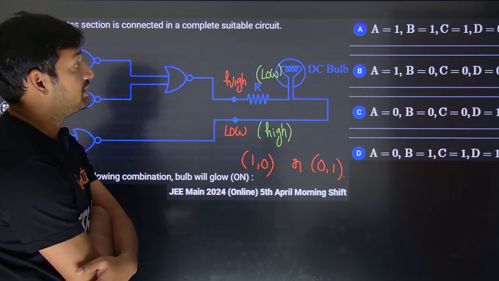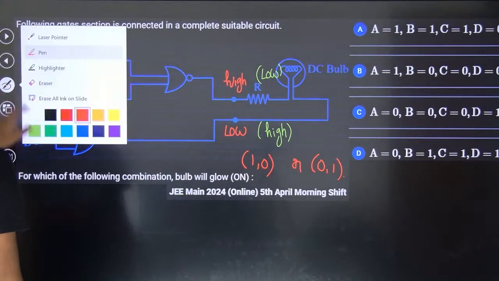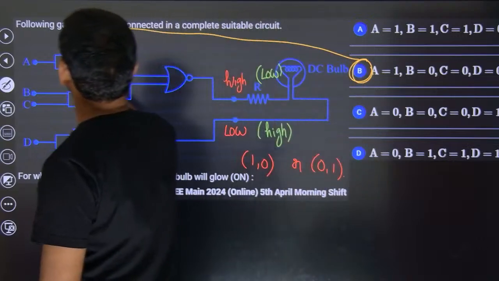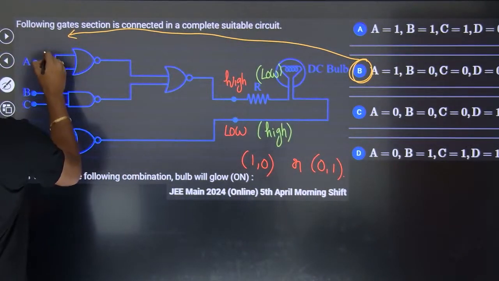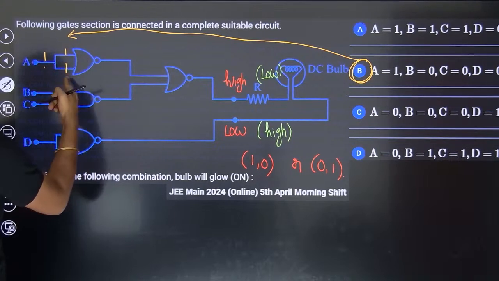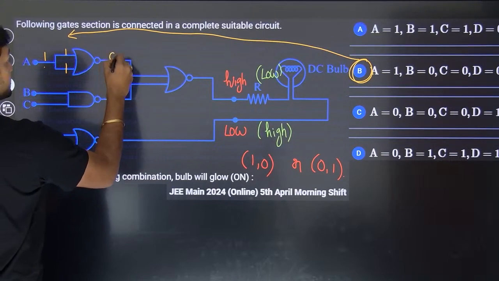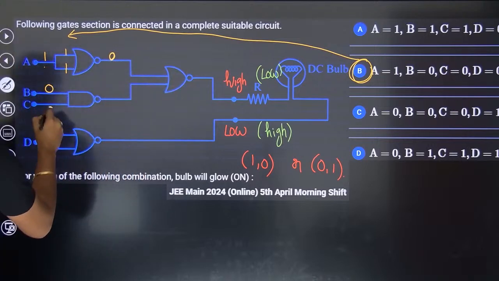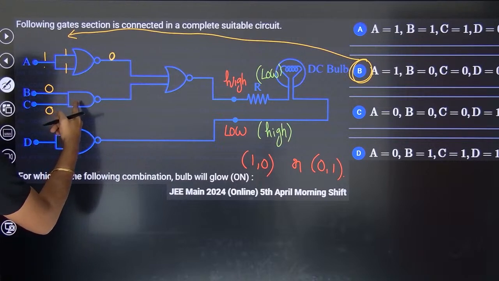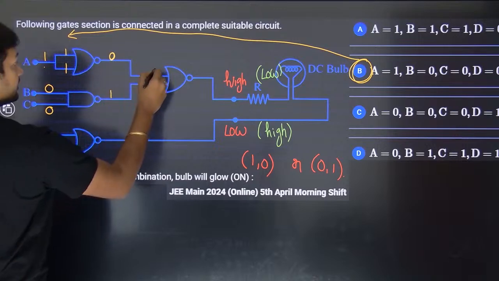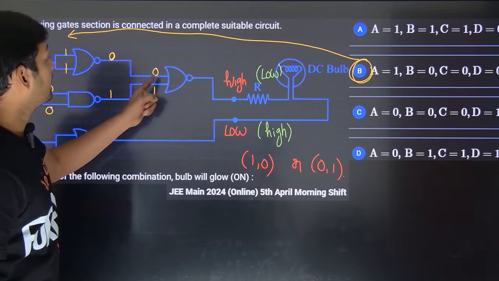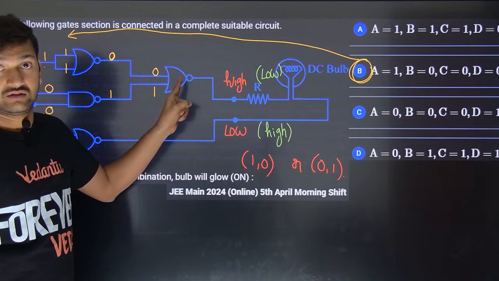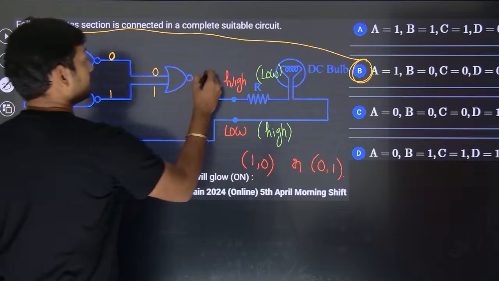I'll check option B, man. When I check for option B, let us take it here. A is 1, right? So 1, 1 as it is NOR gate, 1 plus 1 should be 1, but as it is NOR, 0. What about B? B is 0. What about C? C is also 0, and 0 into 0 is going to be 0, but it is NAND gate, it will become 1. So 0 will go here, 1 will go here. Now 0 plus 1 should be 1, and it is NOR gate, so it should become 0.